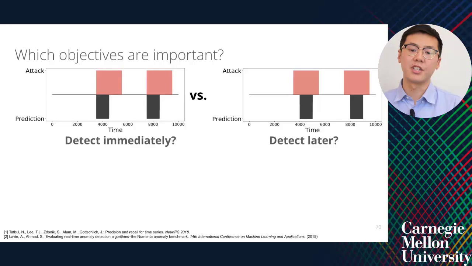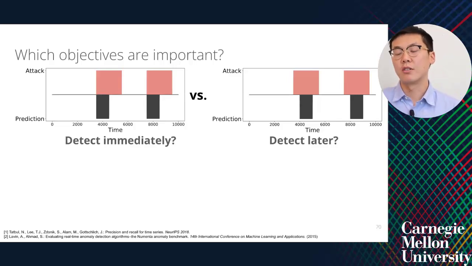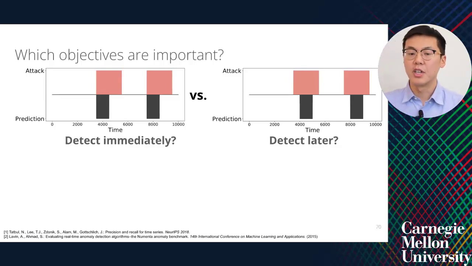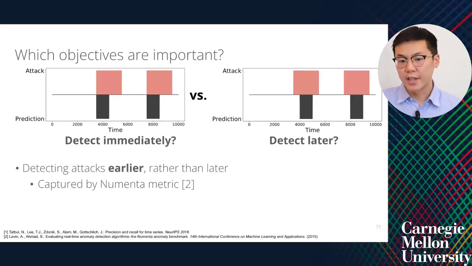Another important consideration would be whether or not attacks should be detected immediately, or whether later detections are still acceptable. In practice, it might be important to detect an attack as soon as possible, as this gives practitioners the most amount of time to immediately react to the attack once detected. Detecting attacks earlier can be captured by the Numenta metric. This is another metric that has been applied in anomaly detection settings, but not yet applied to ICS.